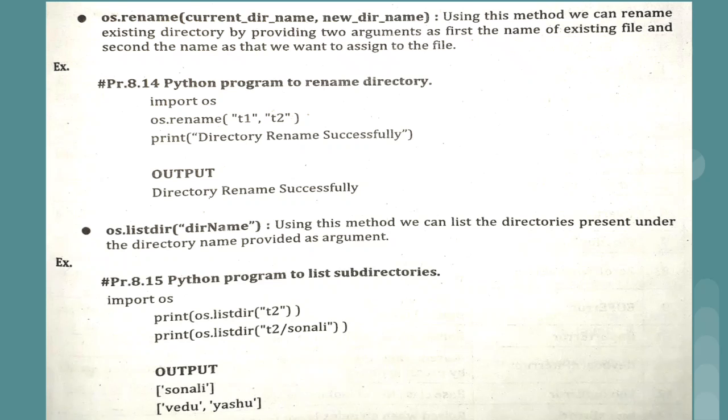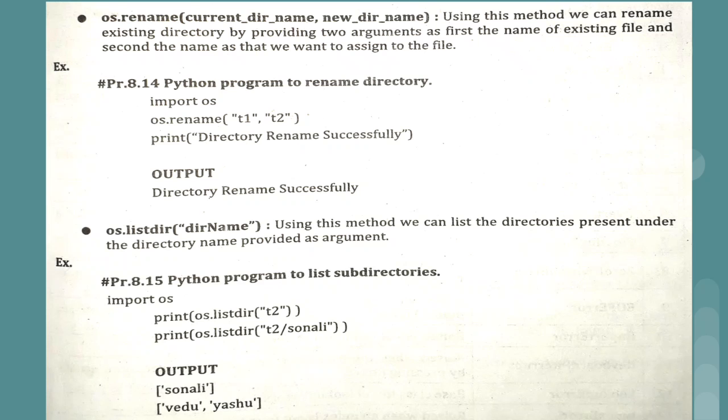Listdir means if you want to see the folders which are present inside a directory. So now in this example, on the first line you got Sonali as output, and on the second line of the output you got Vedu Yashu. It means the first line we printed is os.listdir with t2. So t2 is the main folder which contains one more folder, that is Sonali, and this is the reason why we got the output as Sonali.